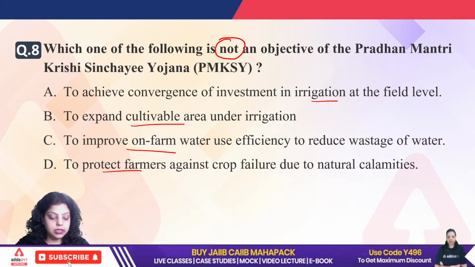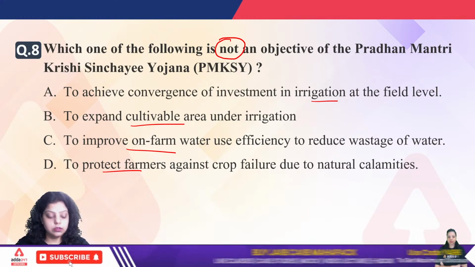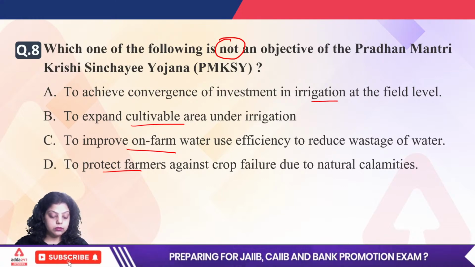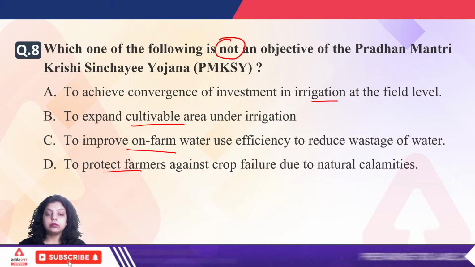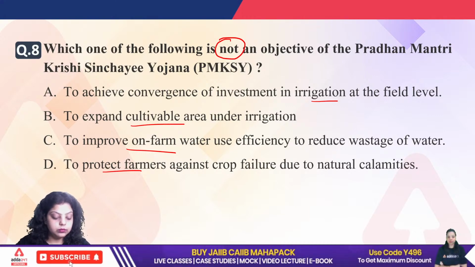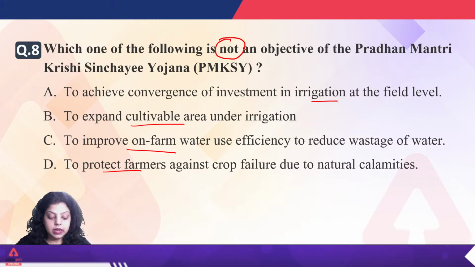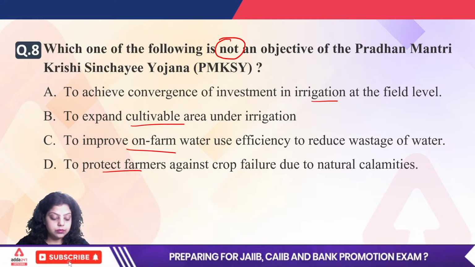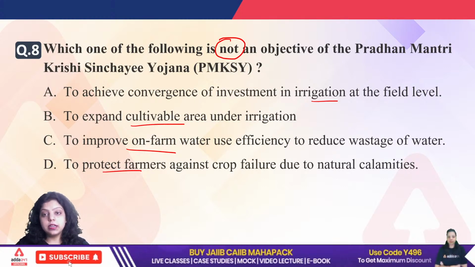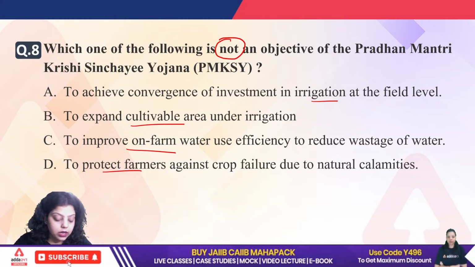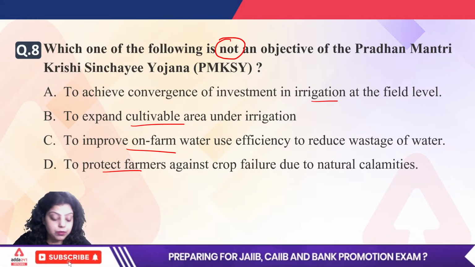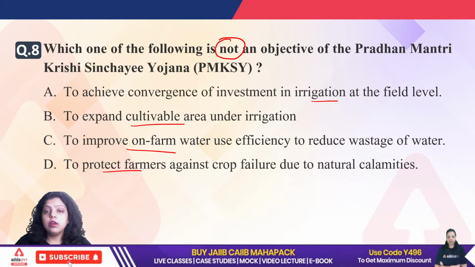Okay, Mohit is saying D. And what about the rest? Ankita is saying C. Deepak is saying A. Okay. The scheme is related to irrigation, which means Sinchai. So when we are talking about Pradhan Mantri Krishi Sinchai Yojana, the Pradhan Mantri Irrigation Scheme, it mainly focuses on irrigation.